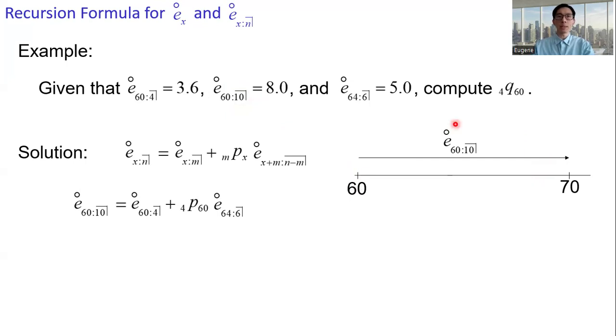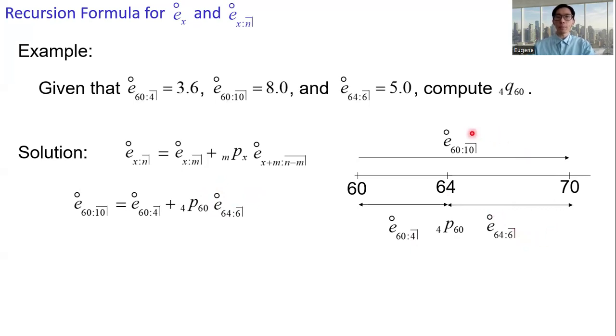And then we are given the 4-year temporary expectation of life at age 60. And then after the individual survives up to age 64 with probability 4p60, we can multiply with the 6-year temporary expectation of life.